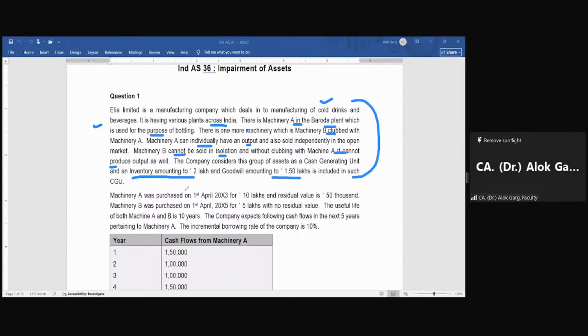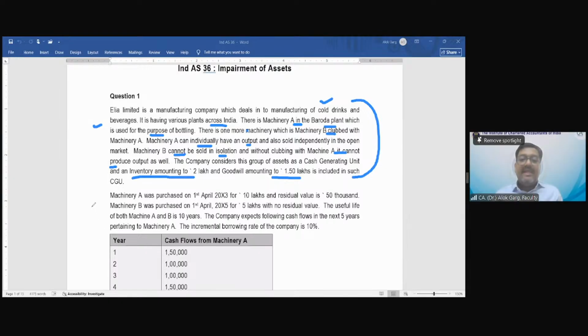What information is given in the second paragraph? Machine A was purchased on 1st April 20x3 for rupees 10 lakh and residual value is 50,000. So on 1st April 20x3, the outflow was 10 lakh rupees. And this residual value is 50,000.